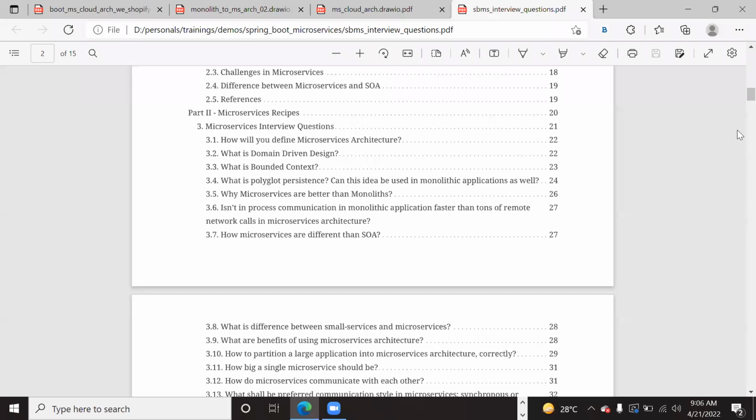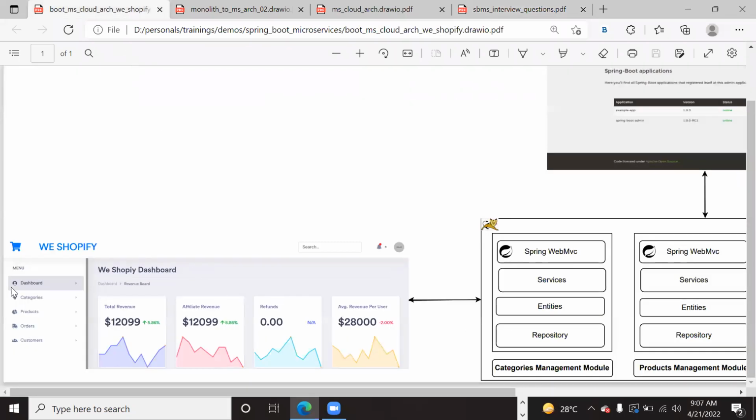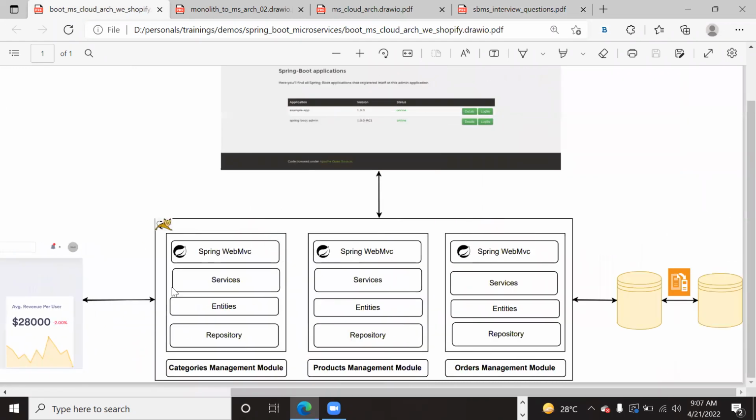Not only this, there are a lot of interview questions. For example, see these: why are microservices better than monoliths? When you answer this question, you should know about a monolithic application, which is what we will implement here. The application we implement is called a monolithic application. See all the modules, order, products, categories, all bundled inside a single Tomcat, and all using a single database.